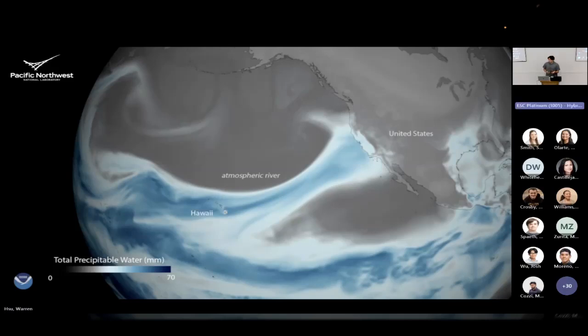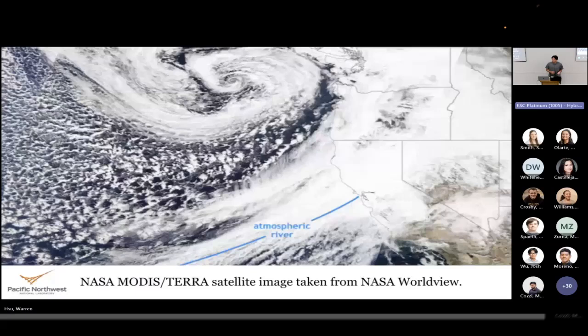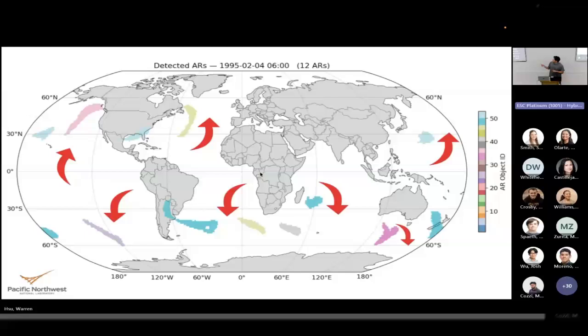So how these rivers form is water evaporates near the warmer regions, near the equator, also known as the tropics, which are then channeled into streams by winds from other weather events, such as cyclones, as can be seen in this NASA satellite image. And what you're looking at right here is a snapshot from the DOE's Earth System model, showing how all the atmospheric rivers detected at this time follow this trend of carrying water away from the equator and towards the poles in these mid-latitudes, as you can see.